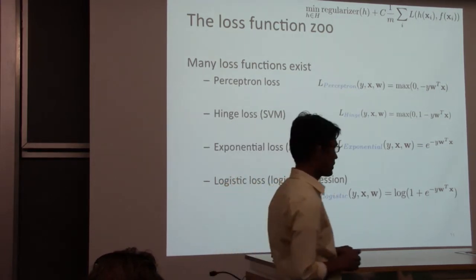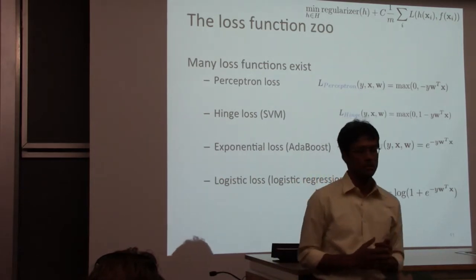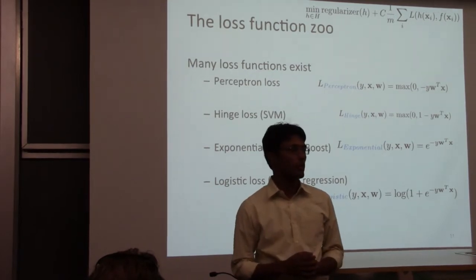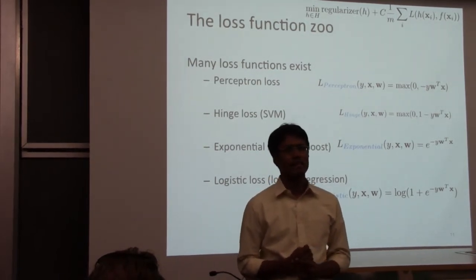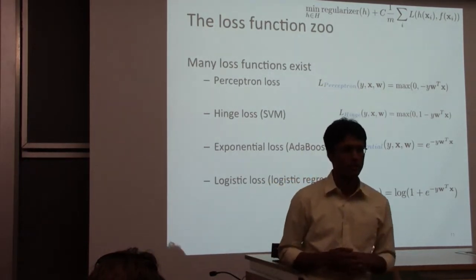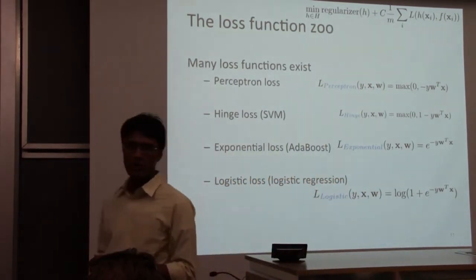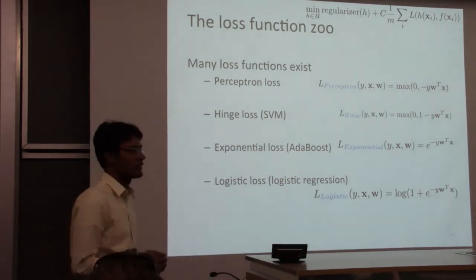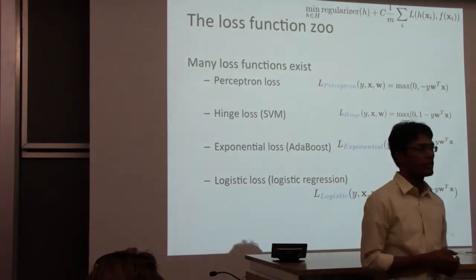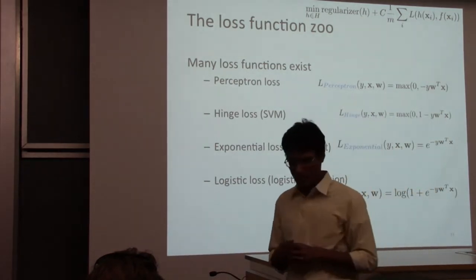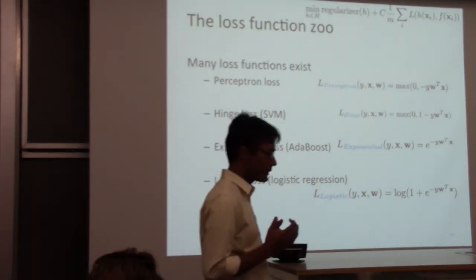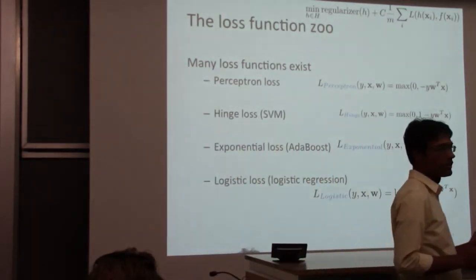And then there's the question of what is the best loss function to use. If there are so many loss functions, what do I use? And the answer there ends up being something between pragmatic and mildly religious. Pragmatic because if you have the code for SVM lying around, you'll use SVM. If you have some implementation of logistic regression, you'll use it. The religious version of the story is if you truly believe that the best solution to life is maximizing the margin and nothing else, what do you use?